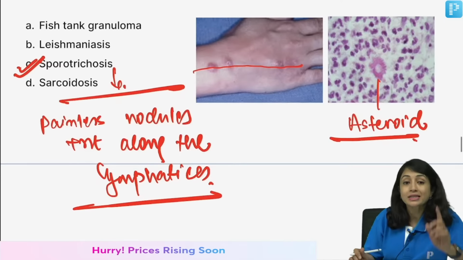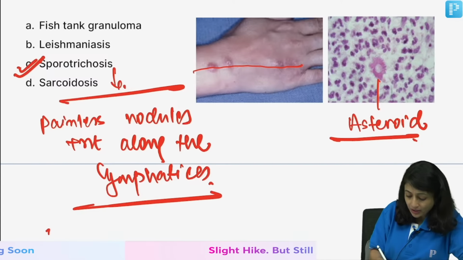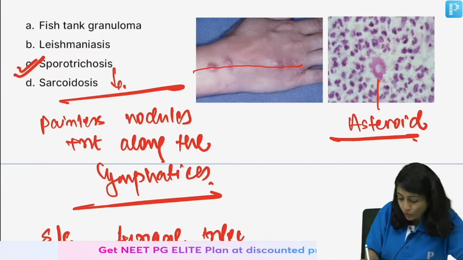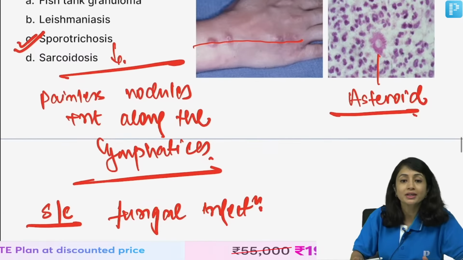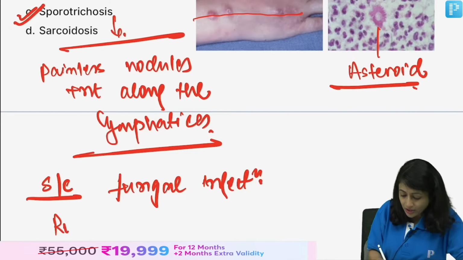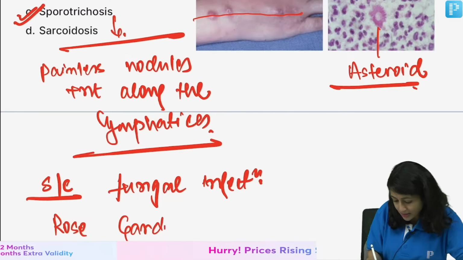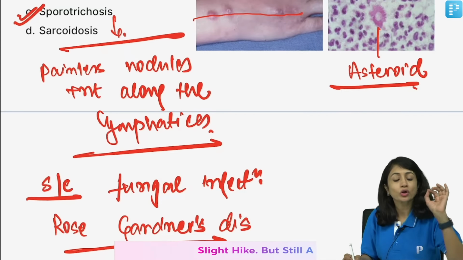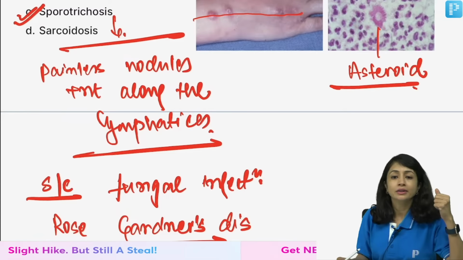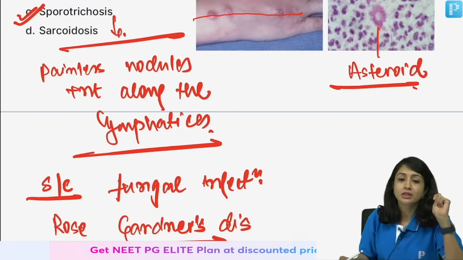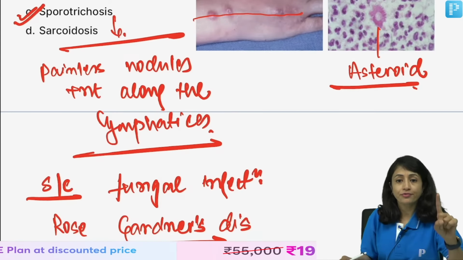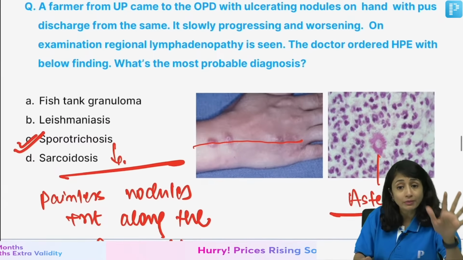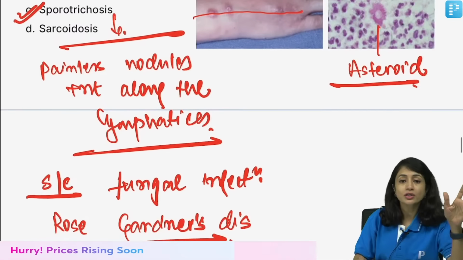Now, sporotrichosis is a deep subcutaneous fungal infection, remember, caused by Sporothrix schenckii. This is also called rose gardener's disease because usually it is seen in rose gardeners. They get a thorn prick, and from that the fungus is implanted into the subcutaneous tissue. However, it can also be seen in farmers. There was a question recently on this. They had not given rose gardener, but they had given a farmer. So, a farmer can also have it, but it is called rose gardener's disease.